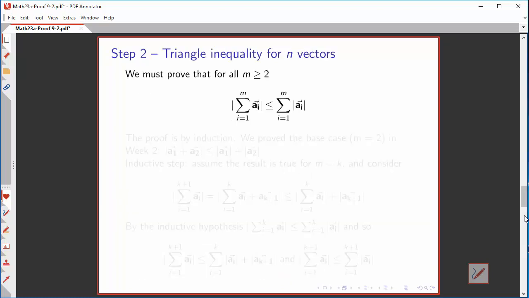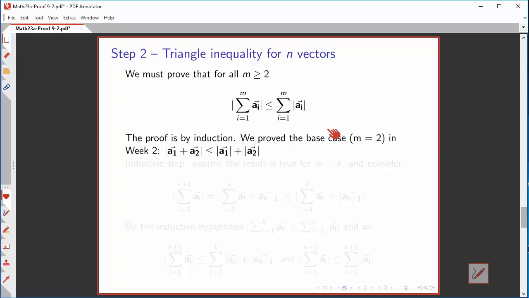Now let's do a bit of induction to prove the triangle inequality for m vectors. Sorry, I should have written an m there, but I'm not going to fix it and start over. This is a straightforward inductive proof.